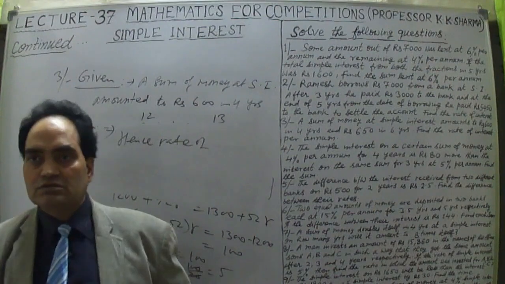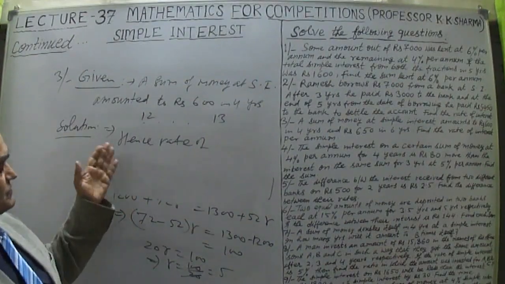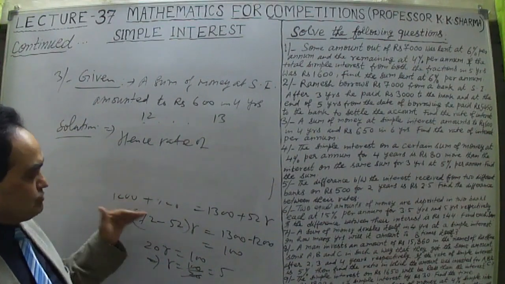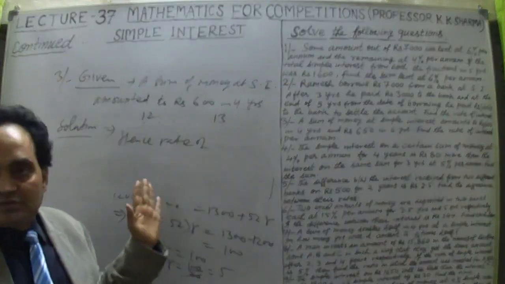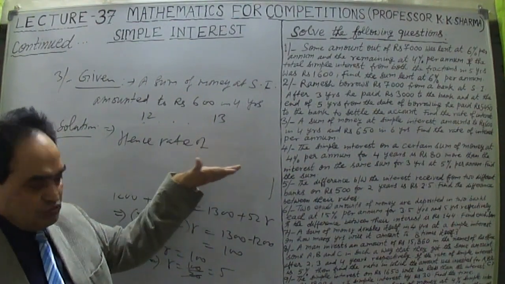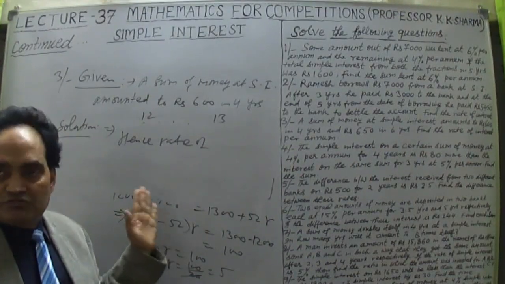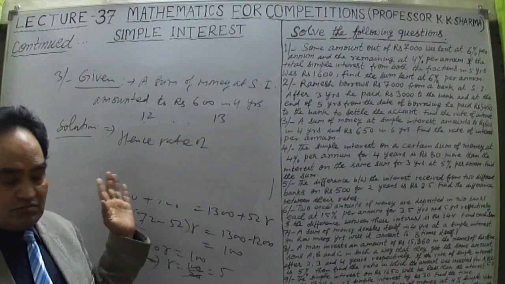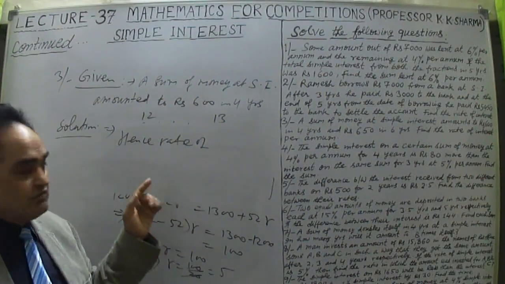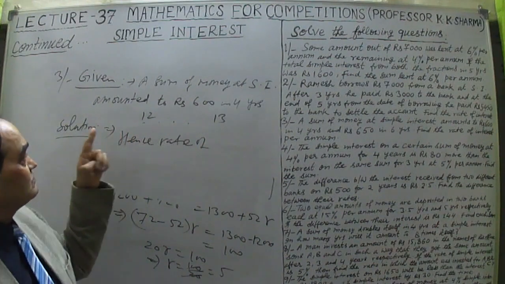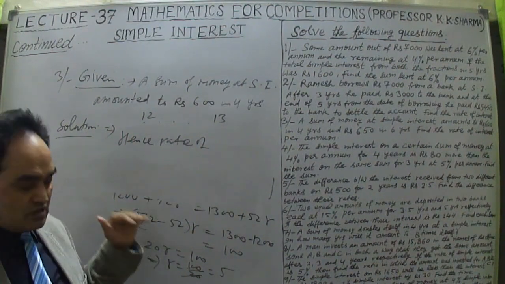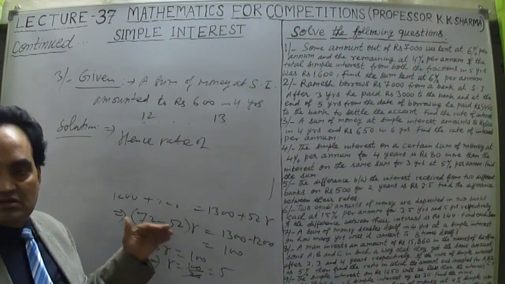Yes guys, so I'm just calculating this question here. We have to find out the rate of interest. What we did, we just equated the two values of the principals from the second equation and third equation. We equated them, finding the value of principal P. Principal was 600 into 100 upon 100 plus 4R in the first case, and in the second case it was 650 into 100 upon 100 plus 6R, right?